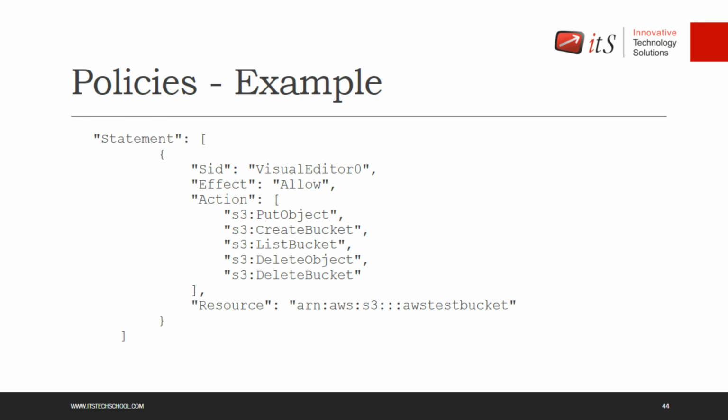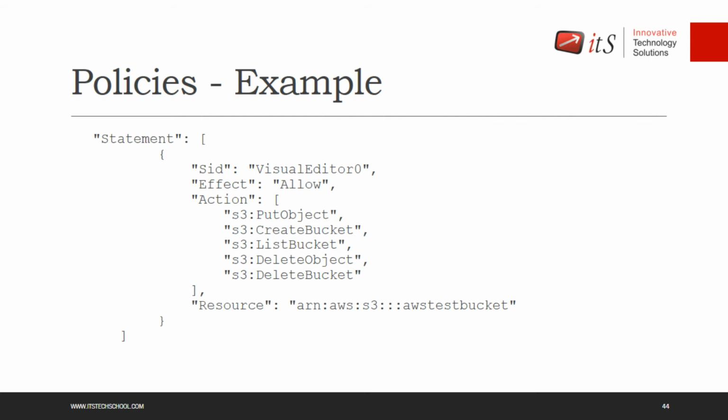Action. What kind of action is the user granted? The user is allowed to do this: put object, create bucket, list bucket, delete object, and delete bucket, on the service called S3. S3 is a service which works like Google Drive. You can consider Google Drive as S3, a simple storage service. What do we do with Google Drive?